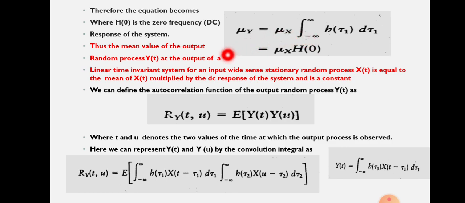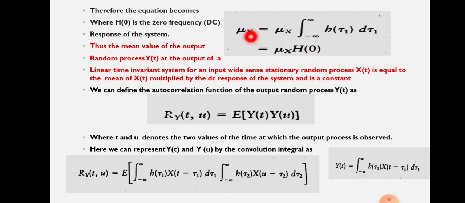So our conclusion is that for the random process y of t at the output of a linear time invariant system, for an input wide sense stationary random process x of t, the mean of y of t is equal to the mean of x of t multiplied by the DC response of the system, and that quantity will be a constant.